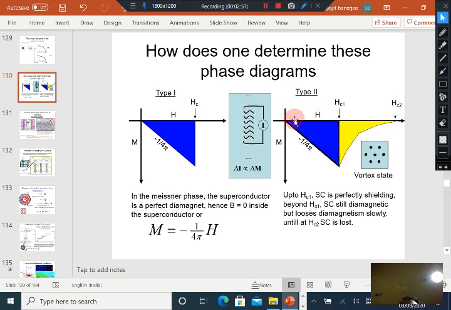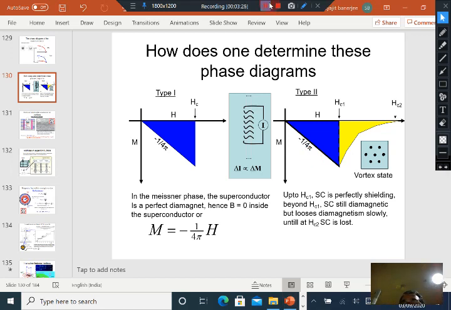From 0 to the lower critical field Hc1 in type 2 superconductors, the system maintains the Meissner response, namely M is minus 1 by 4 pi H, because B is equal to 0 inside the system. Just go back to the previous lectures where I discuss the Meissner response, and you will see this discussion there.